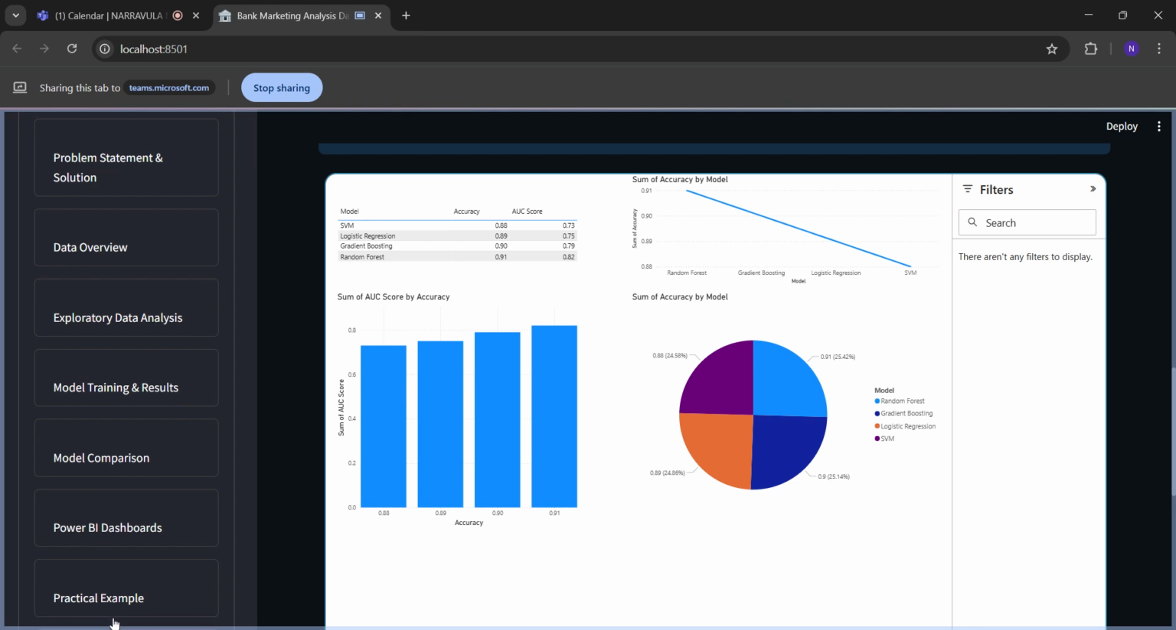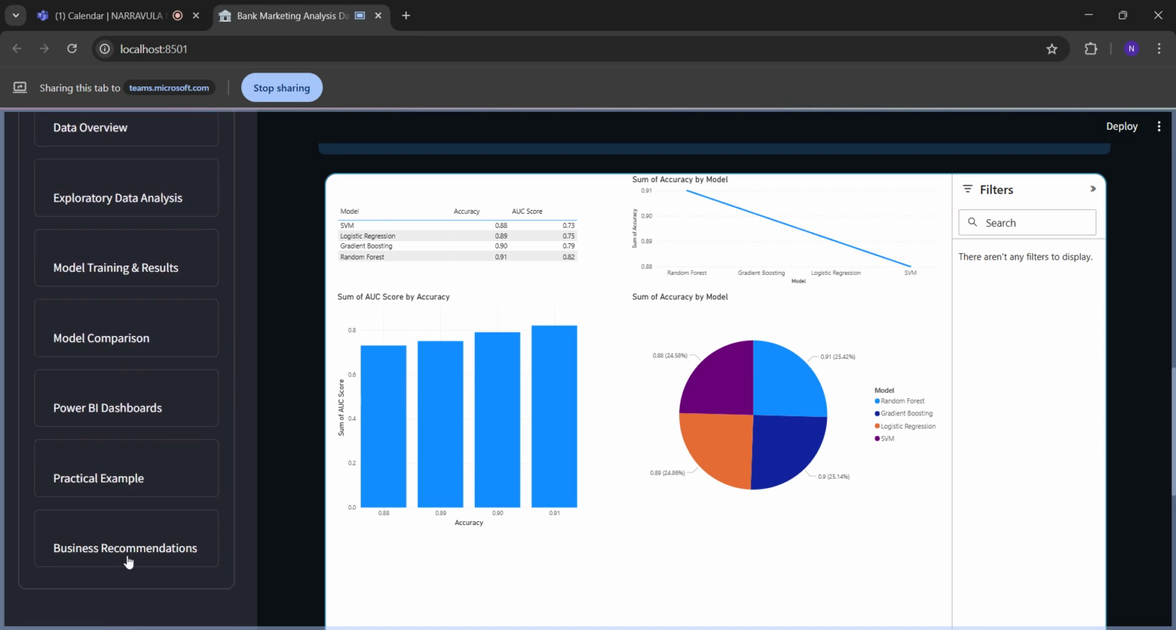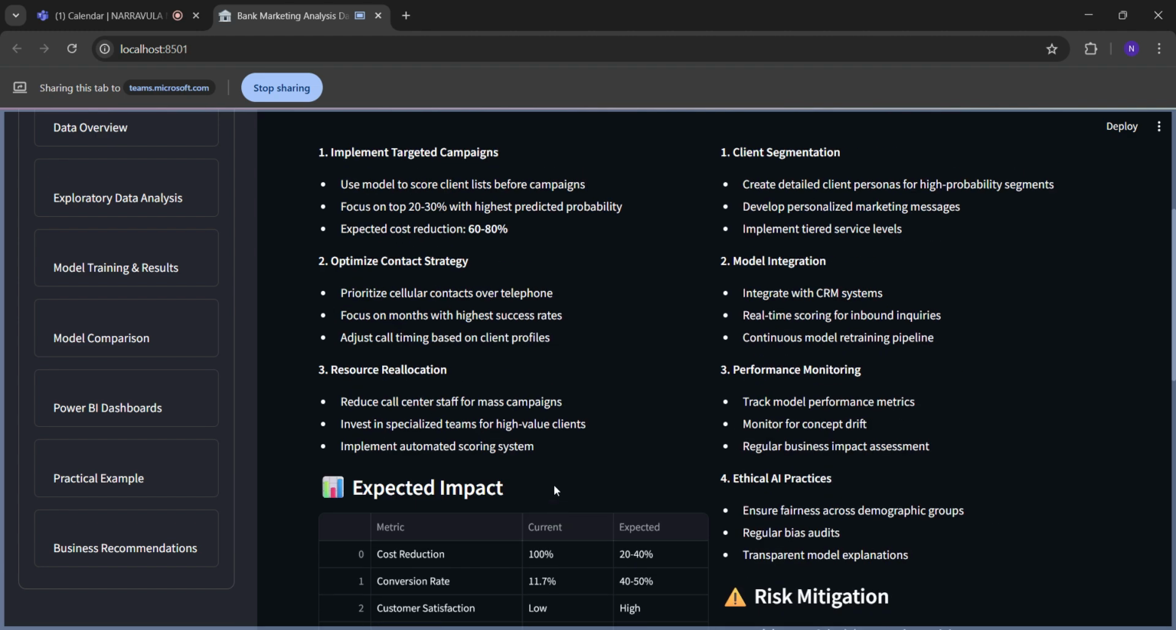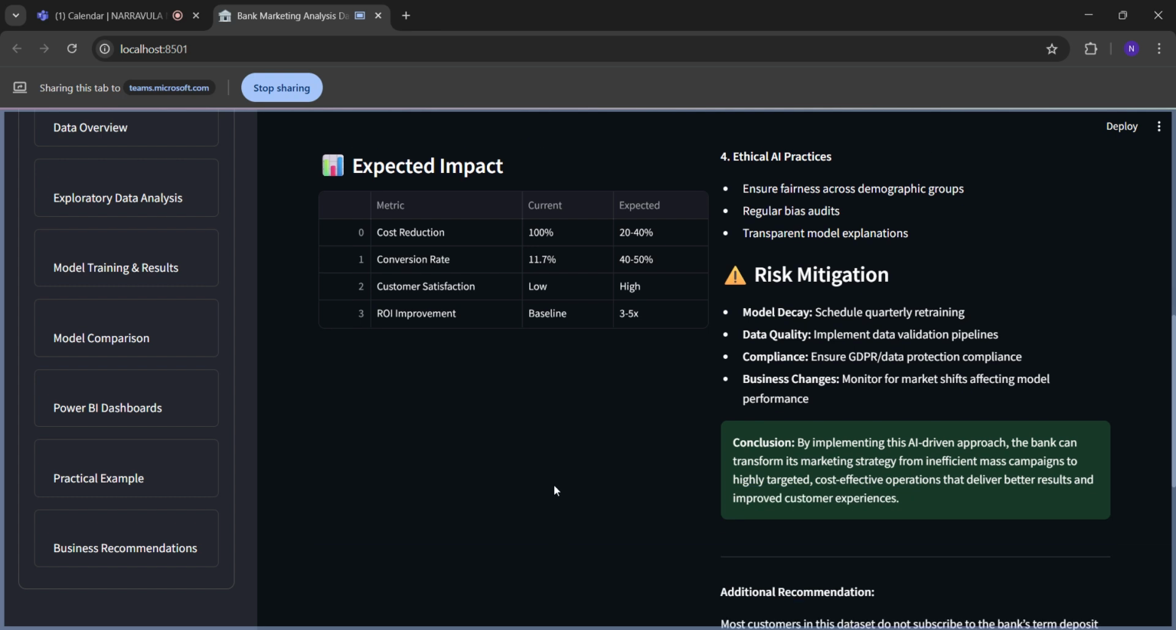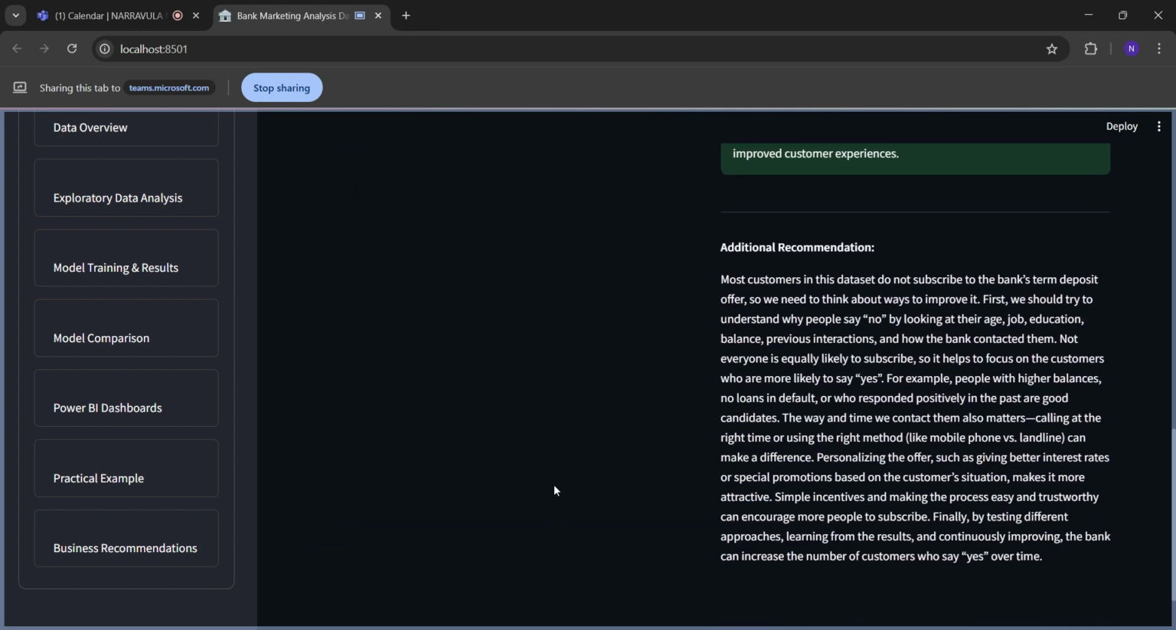So finally, the business recommendations. Business recommendation is nothing but how we can improve the term deposits. Mainly, the bank needs to target people with higher income or no loans in their life. People with high income or no loans will mainly think about depositing. And the way of contact is also very important, including the time of contact.